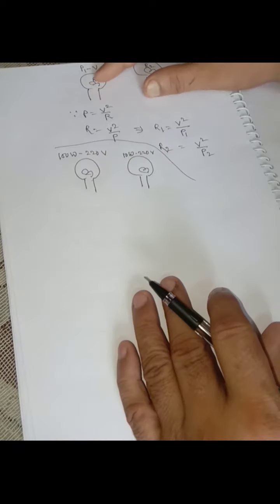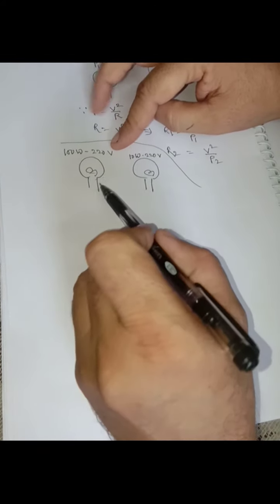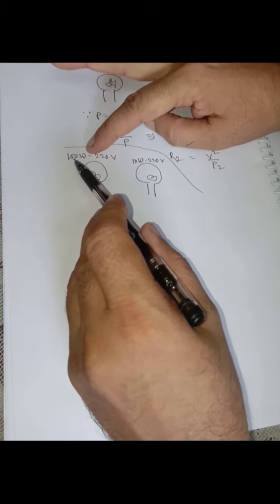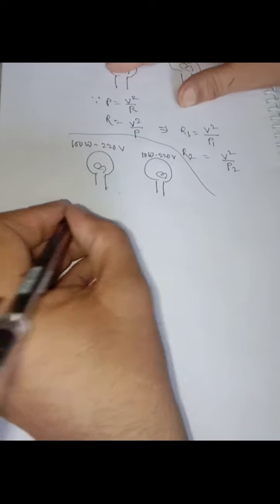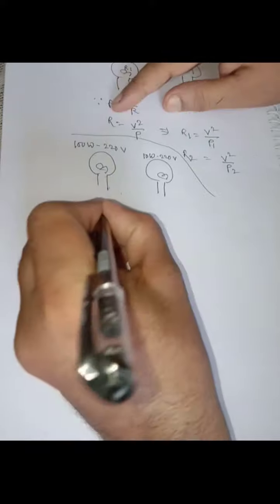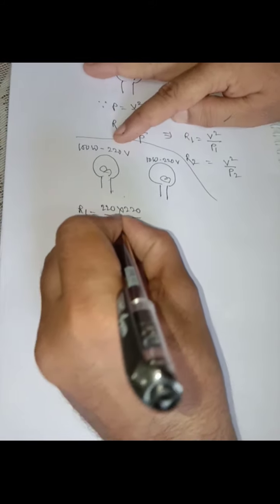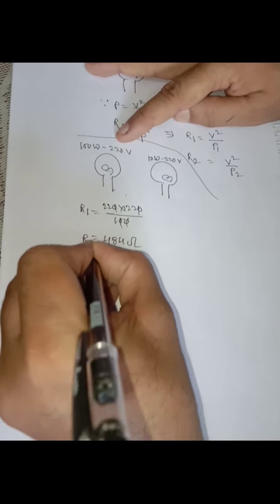Actually this marked value is marked by the manufacturer. He assures the consumer, if you supply 220 volt to my bulb, then it will glow equal to the 100 watt. Correct? So first find out the resistance of both bulbs. Resistance of the first bulb becomes V square, that is 220 into 220, upon its power, that is 100. The zeros get cancelled. It is 484 ohm.